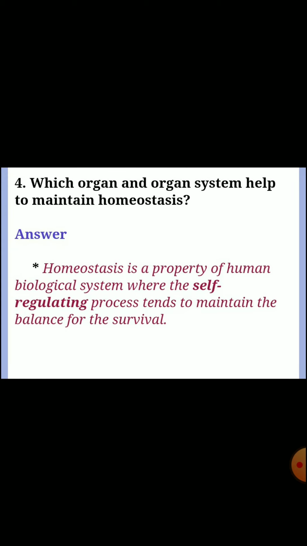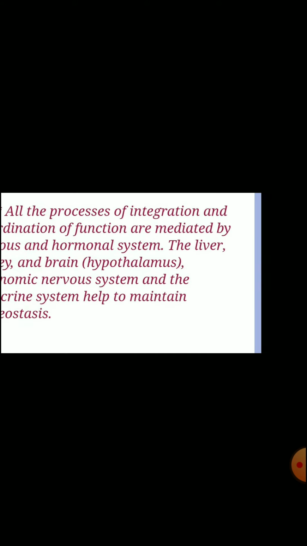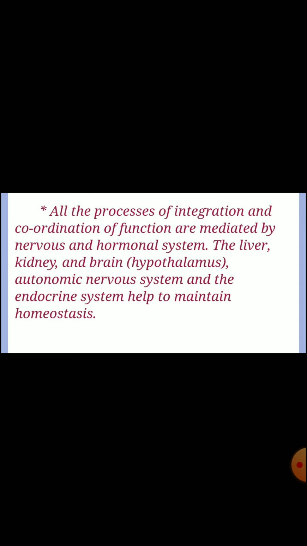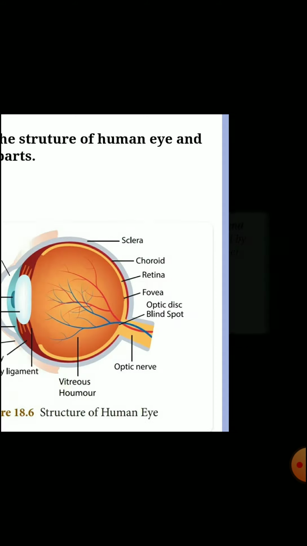Fourth question: which organ and organ system help to maintain homeostasis? Answer: homeostasis is a property of the human biological system where the self-regulating process tends to maintain the balance for survival. All the processes of integration and coordination of function are mediated by the nervous and hormonal systems. The liver, kidney and brain, hypothalamus, autonomic nervous system and the endocrine system help to maintain homeostasis.